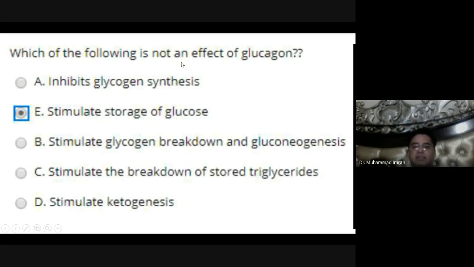Which of the following is not an effect of glucagon? It stimulates the storage of glucose. No. Insulin stimulates the storage of glucose into glycogen. So this is wrong. Glucagon actually causes the release of glucose from glycogen. So this statement is wrong. Only insulin causes the stimulation of storage of glucose into glycogen.